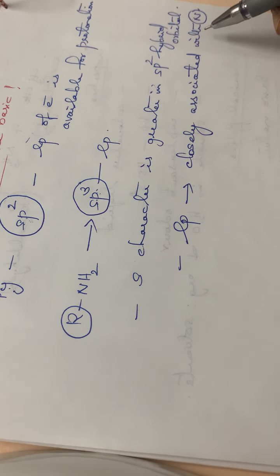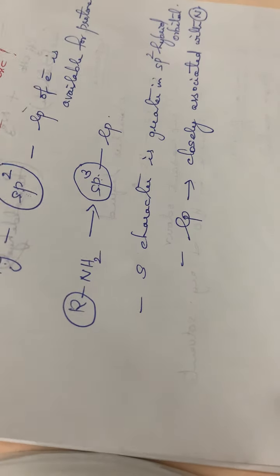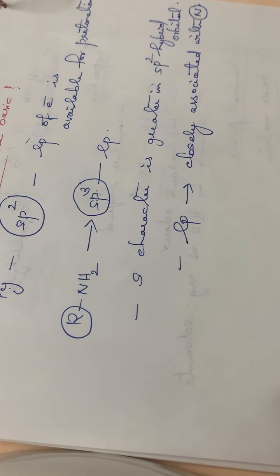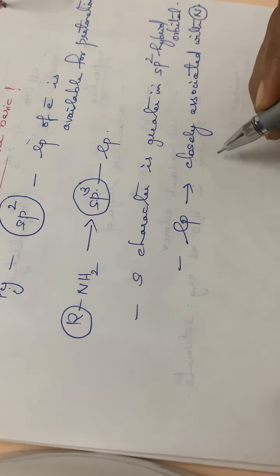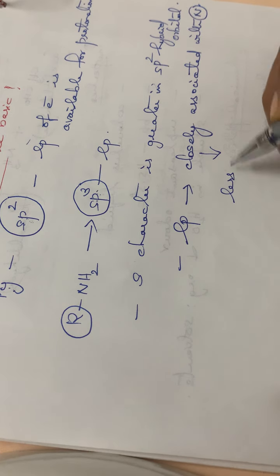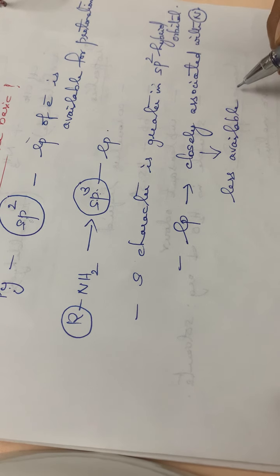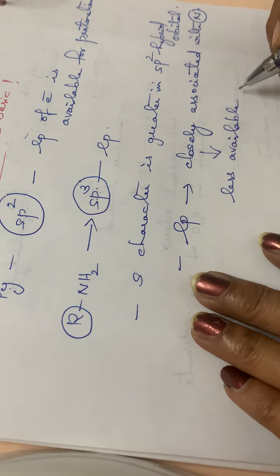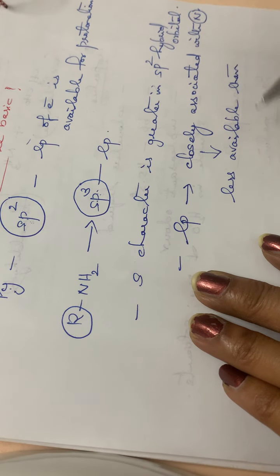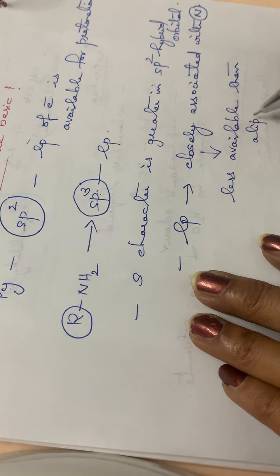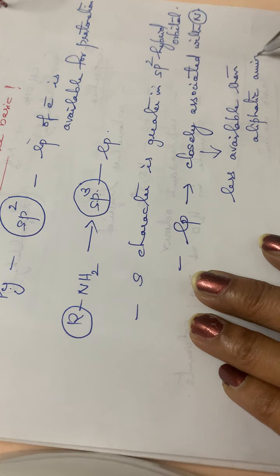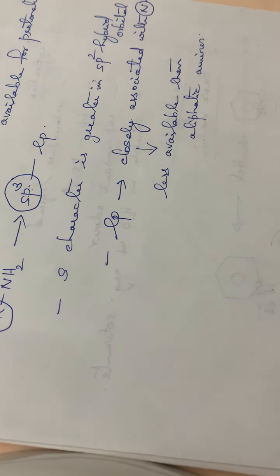That means it is less available than in the case of amines. Less available than aliphatic amines.